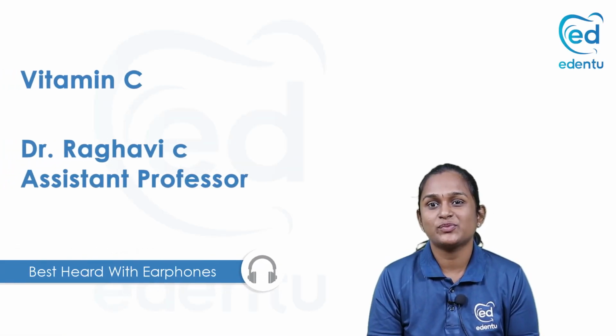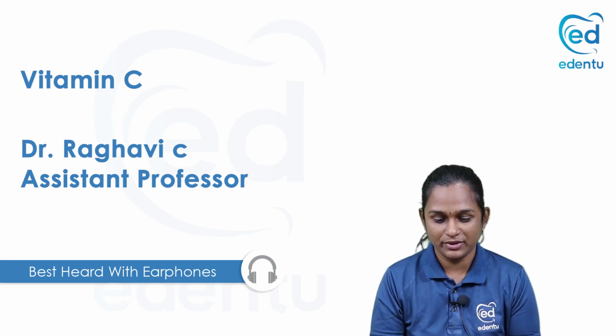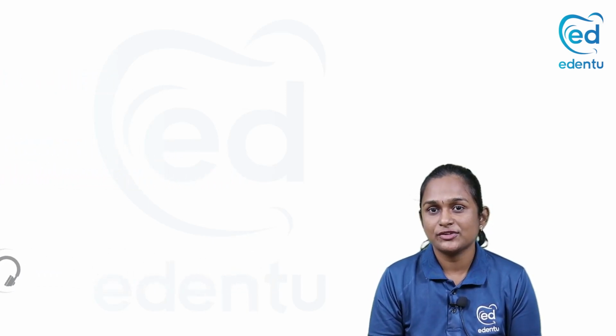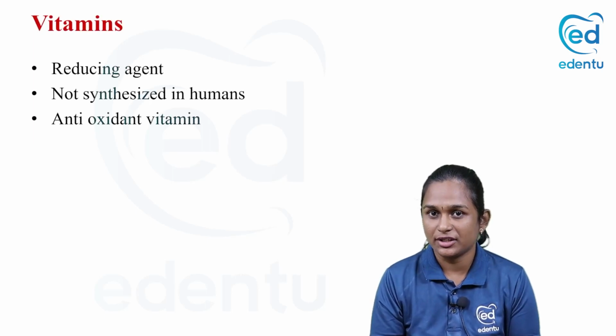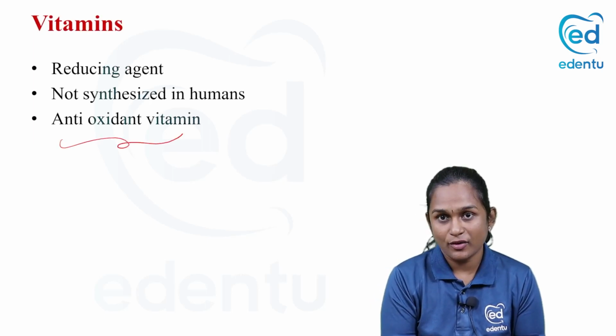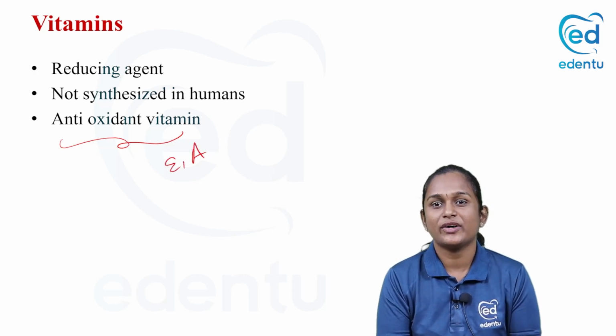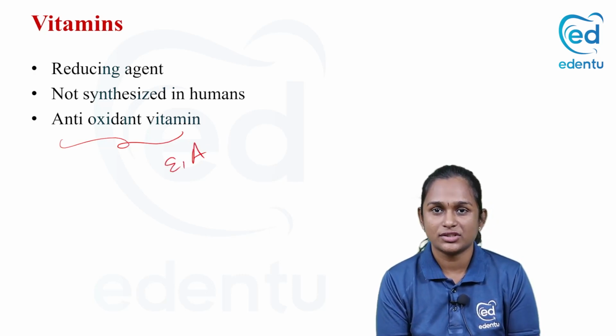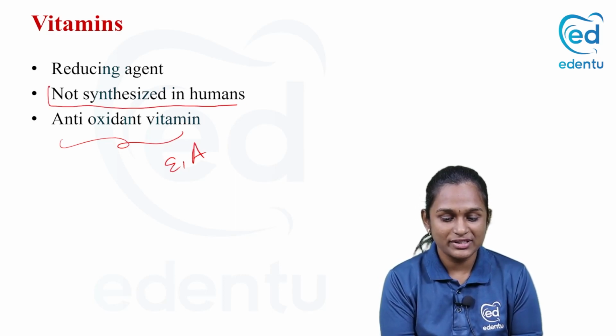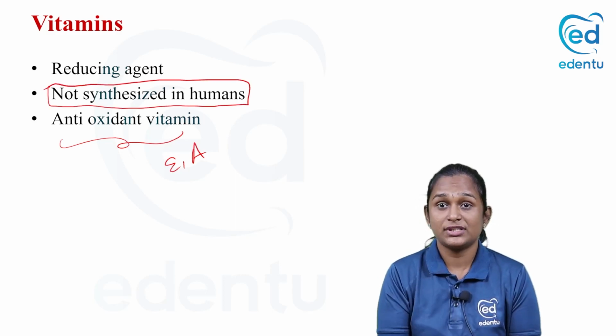Everyone, today's topic is vitamin C, otherwise called ascorbic acid. And what are the features of vitamin C? It acts as a reducing agent. It is an antioxidant vitamin. Like vitamin E and vitamin A, vitamin C is also an antioxidant vitamin, and this cannot be synthesized in humans. We will see why.